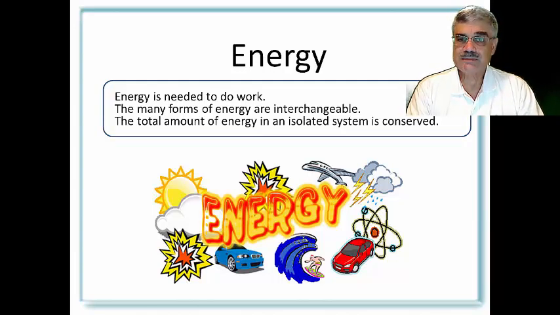Our lead slide has three important statements about energy that will hopefully help us understand what we're talking about. One, energy is needed to do work. We'll cover that in the next slide. Energy can exist in many forms, and these forms are interchangeable. One definition of energy is that it is the property that can be transferred from one object to another. Another important concept about energy is that the total energy in an isolated system is conserved. Those terms have a lot of meaning, which we will explain as we go into different lectures.